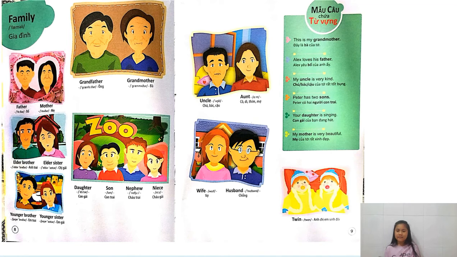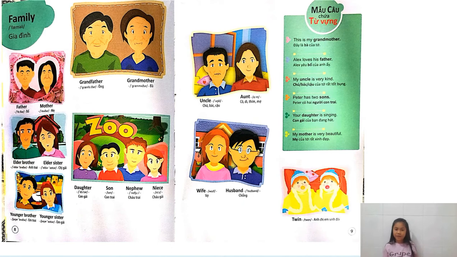Next, my mother is very beautiful. This structure is used to describe somebody. We have my mother is very beautiful. My mother can be changed into maybe my aunt. My aunt is very beautiful. The word beautiful can be changed into anything else, but I think beautiful is pretty nice. But my aunt is very hardworking. That means she really spends time on her work. She works really hard.